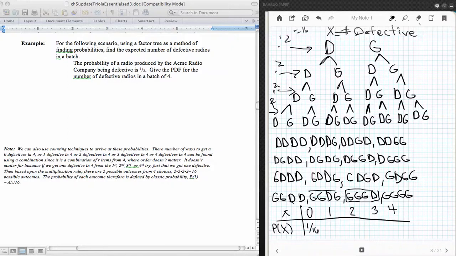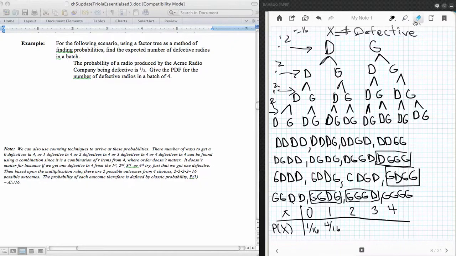Having 1 defective. So this one right here has 1 defective. That one right there has 1 defective. No, that one doesn't. That one right there has 1 defective. No, no, no. So I have 1, 2, 3, and 4 that are boxed. So there's 4 out of 16 that have 1 defective.